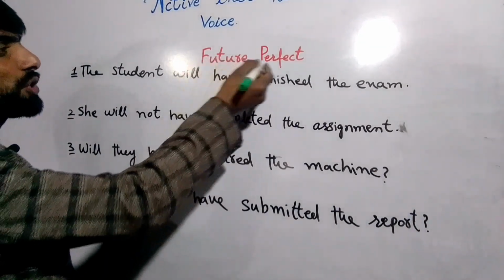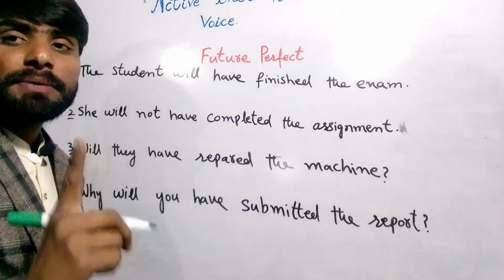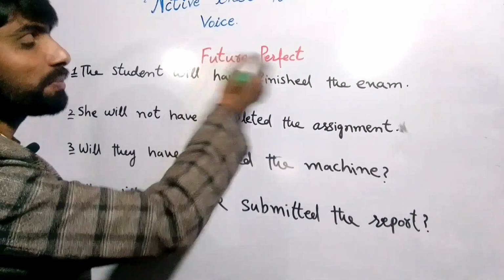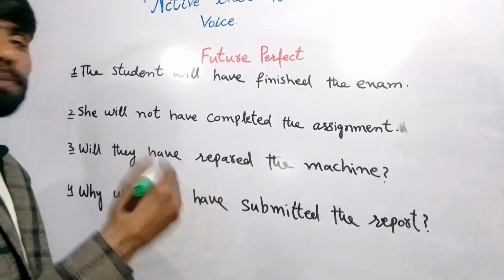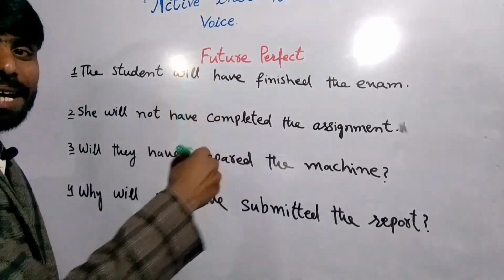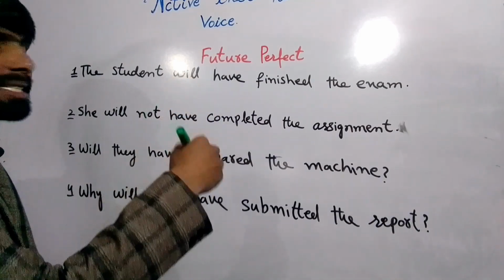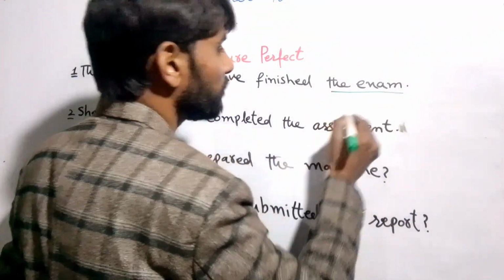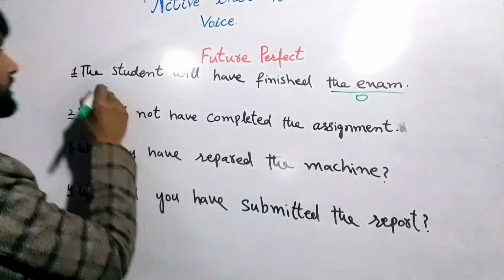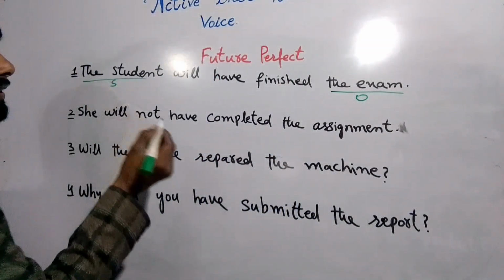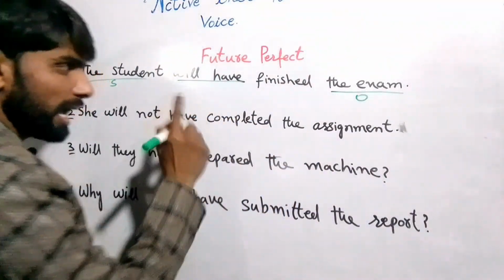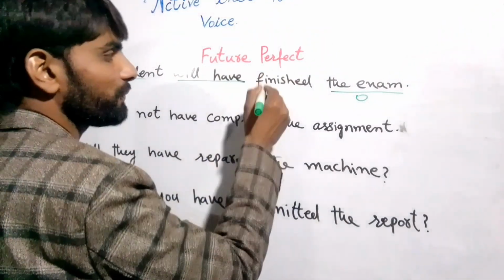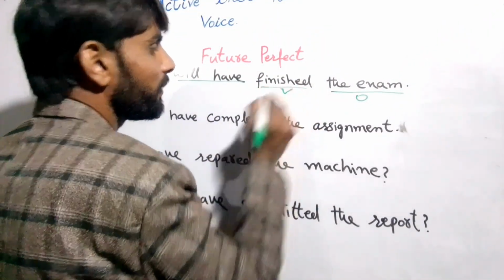Next our tense is future perfect, right? So in the future perfect we use the helping verb, that is will have been, right? So now we change these active voice into passive voice, right? So the exam is object, right? And the student is subject, right? And will have is the helping verb of the future perfect, and finish with the verb, right?